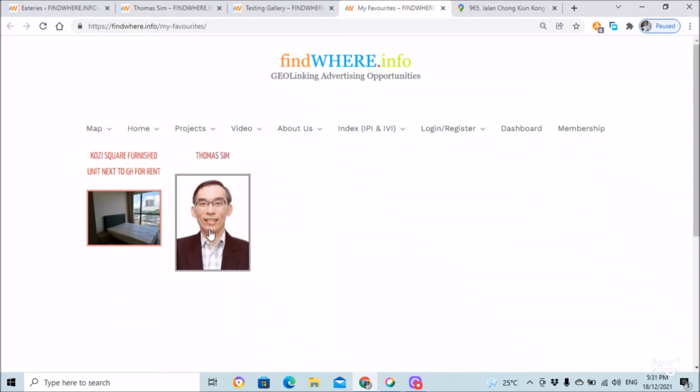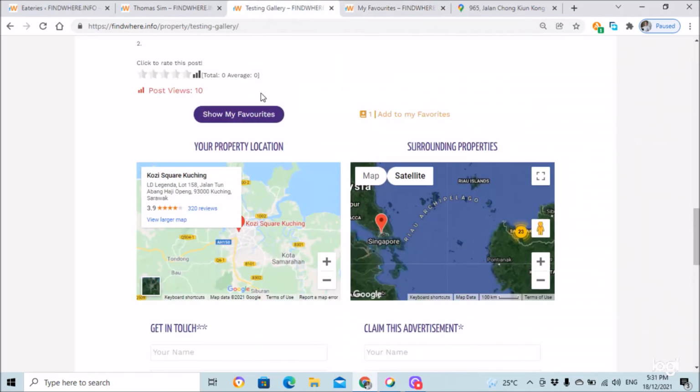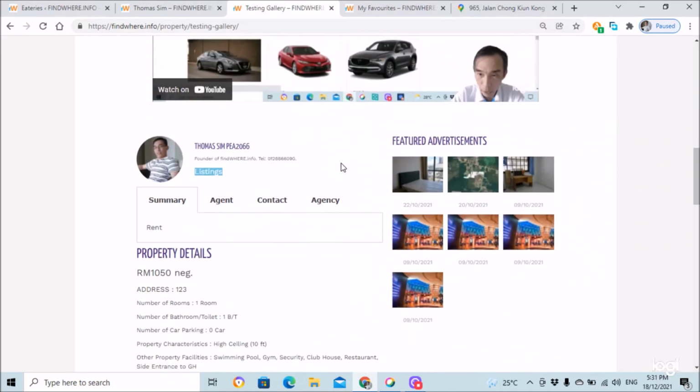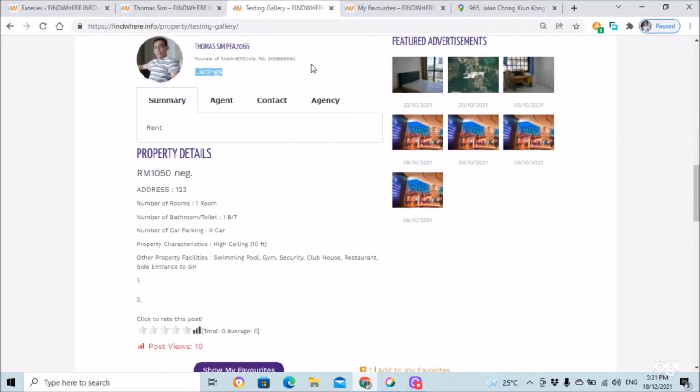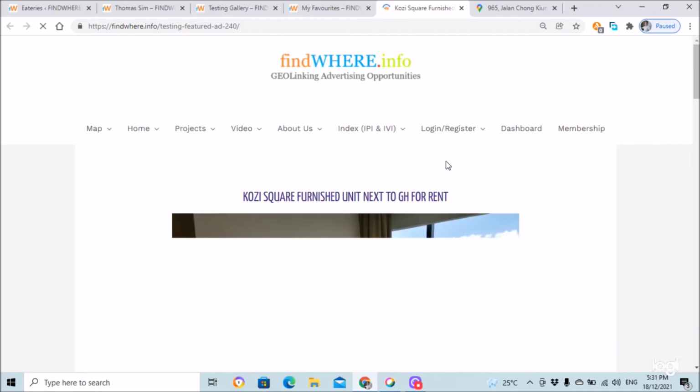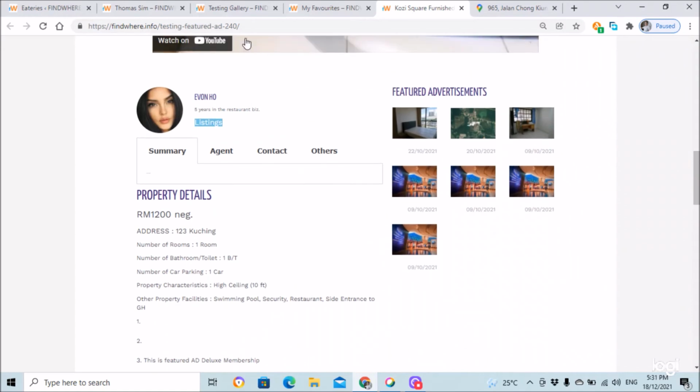First was the agent, and second was this particular listing, which is Cozy Square furnished for rent. As she is in the advertisement here, for a comparison, she can go to the favorites and click on the one that was added to the cart. So this added item can be immediately retrieved and compared. So these are the two different advertisements.